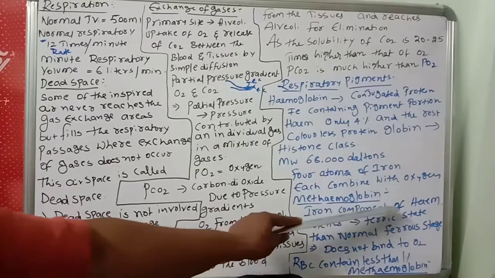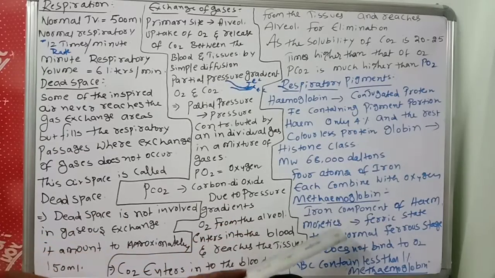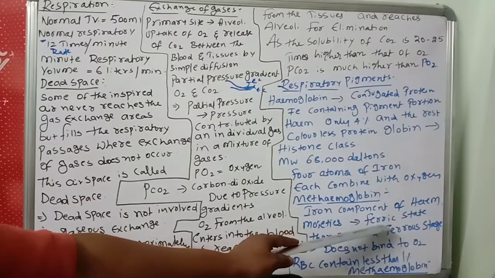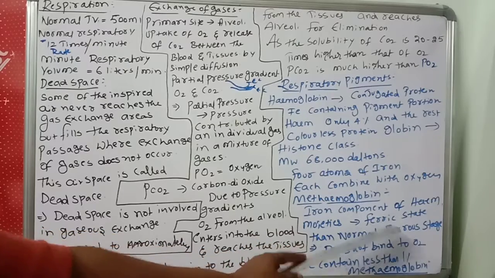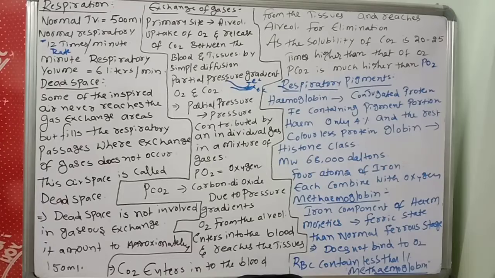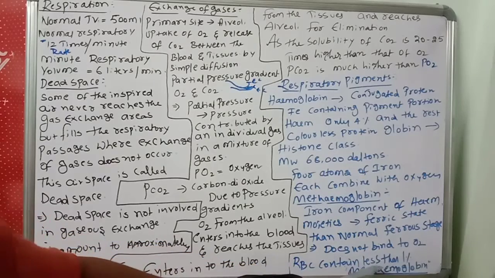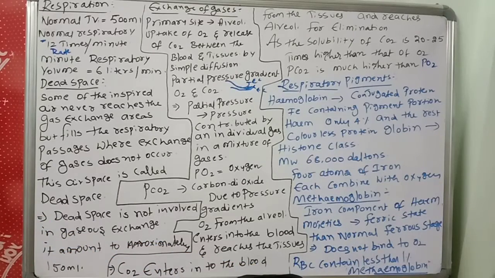It's the iron component of heme moieties in the ferric state, whereas the normal state is ferrous. The ferric state does not bind to oxygen. RBC contain less than 1% methemoglobin. Very important neat bit. So like this, hemoglobin, methemoglobin, like that pigments are there.